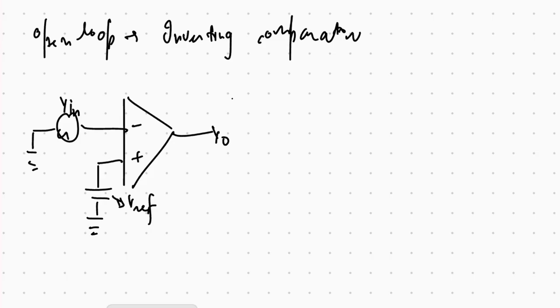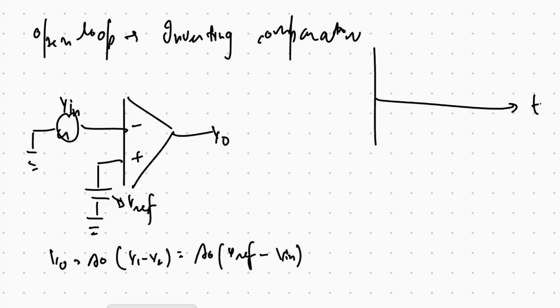And what will this output look like? The v output is equal to a node (v1 minus v2), which is equal to a node (v reference minus v input). This is our output voltage. So suppose we have a signal like this. This is v input and this is v reference.